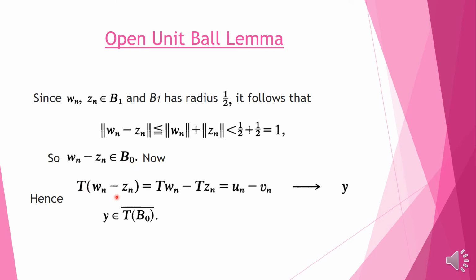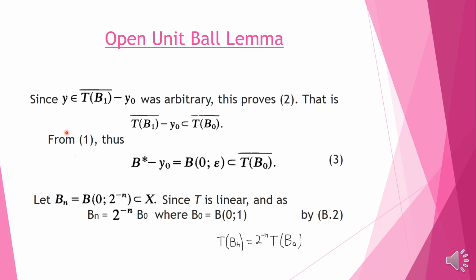Now T of wn minus zn is equal to un minus vn, and this approaches y, because un was converging to y plus y0, and vn was converging to y0. So the difference will converge to y, and hence there is a sequence in T of B0 which converges to y, so y will belong to the closure of T of B0.